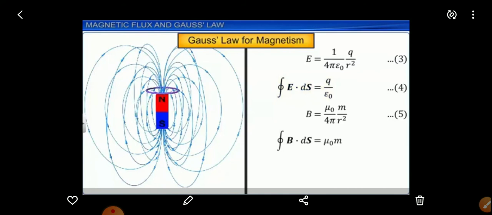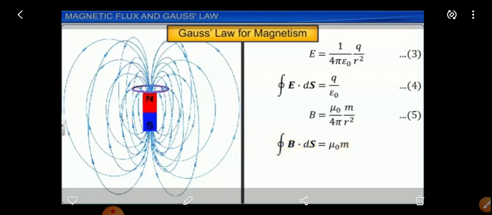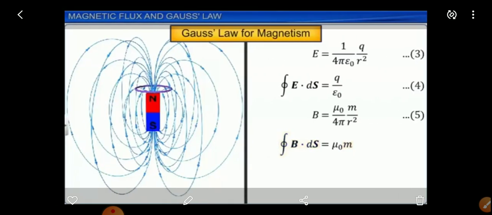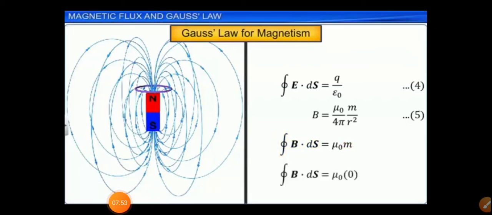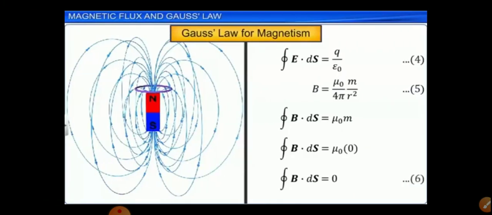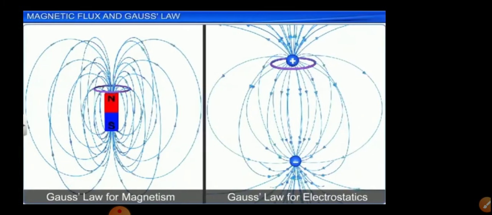Then we go for the next step. Closed integral B dot ds is equal to mu naught into m. The m value will be 0, and mu naught into 0 gives you 0. So closed integral B dot ds is equal to 0. Mark this as equation 6.